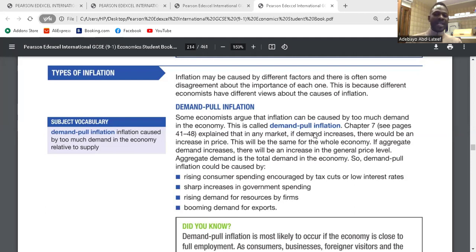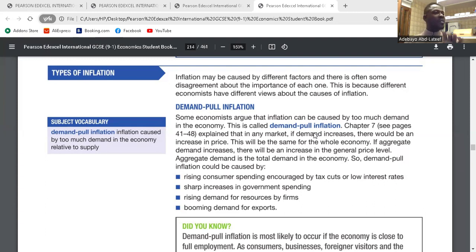Is it clear? Yeah. And the last one is booming demand for exports. Export represents what we sell to our foreign customers. So increasing demand for exports would be as a result of cheap exports. That means we are internationally competitive. So if the country is internationally competitive, demand for our exports would rise. As a result of that, demand pull inflation would occur due to cheaper exportation.